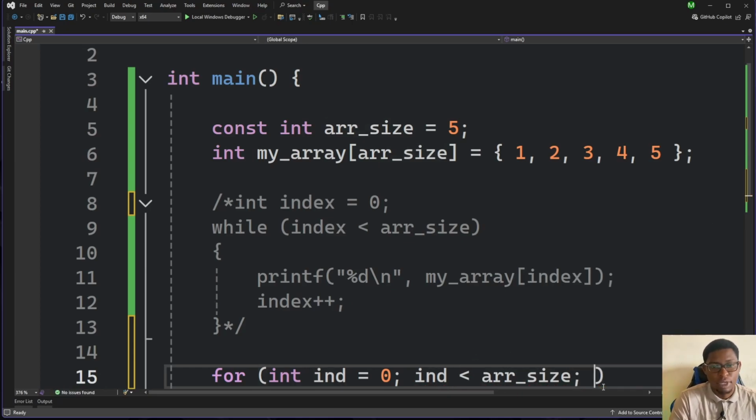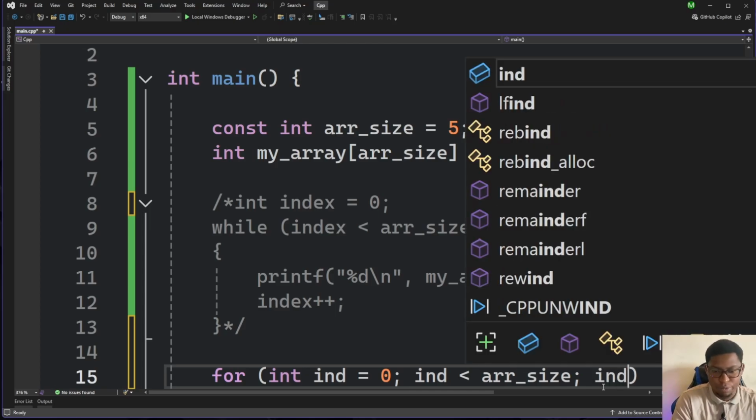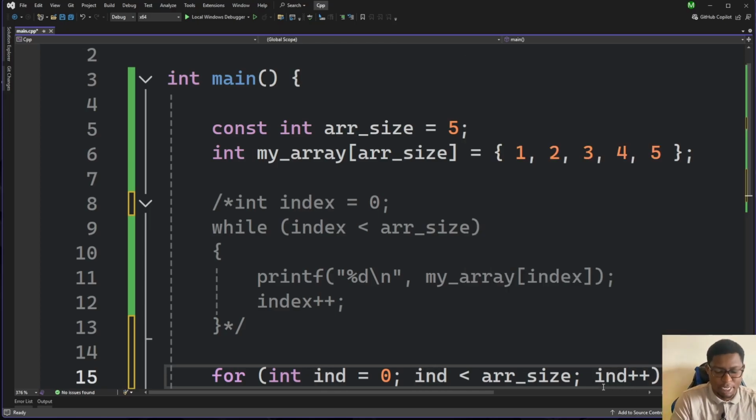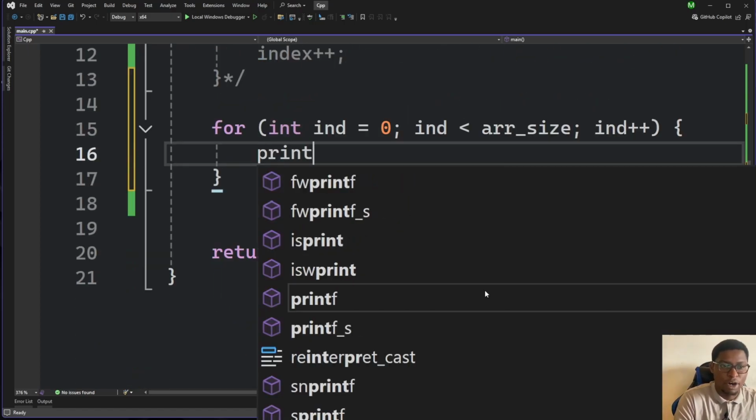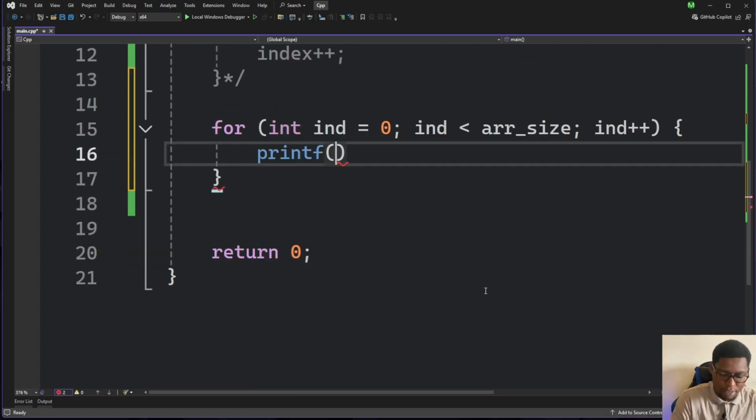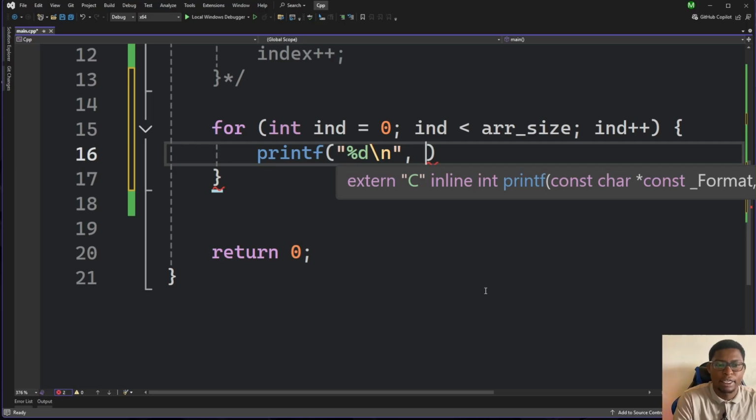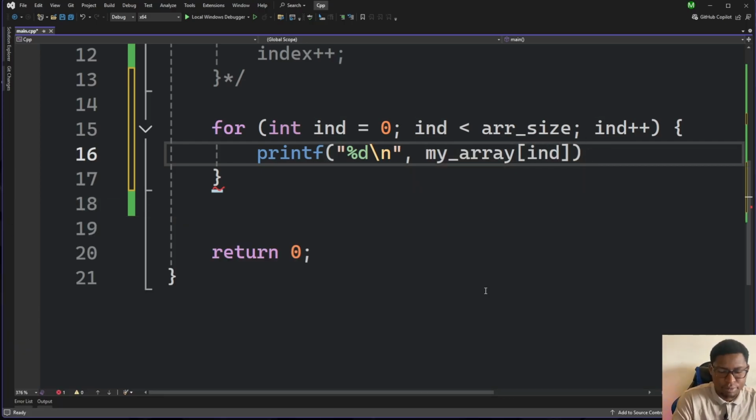Then the next statement will be our action statement, or rather our increment statement. So for now we have index plus plus, and then we execute our print value here. I'll just do it the same as we did before, %d then \n, and then we'll print my array at index. I know right off the bat this looks a bit more complex than we have in Python.